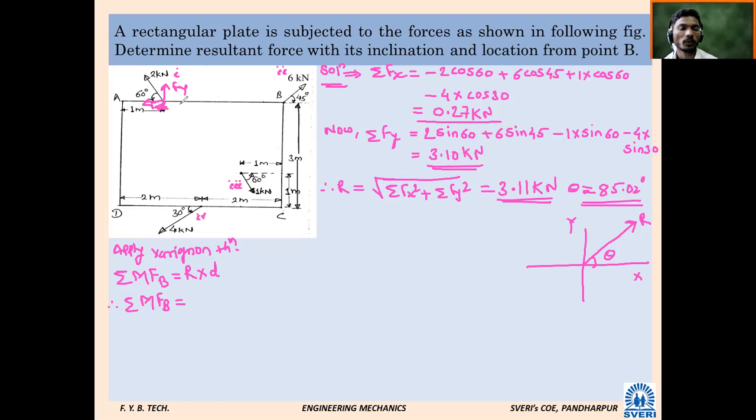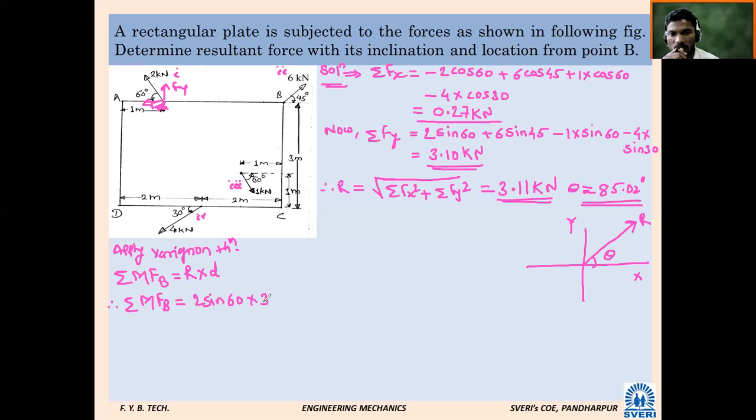So the moment due to Fy at point B: what is its magnitude, and is it clockwise or anti-clockwise? Clockwise. What will be the distance of that force from point B? Total is 4 meter, so 3 meter. Fy value is 2 sin 60, so we write 2 sin 60 into 3. This is for force number 1. Any problem? Next, the 6 kilonewton force.